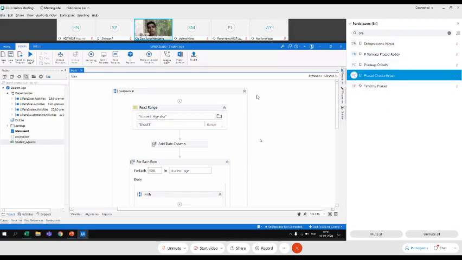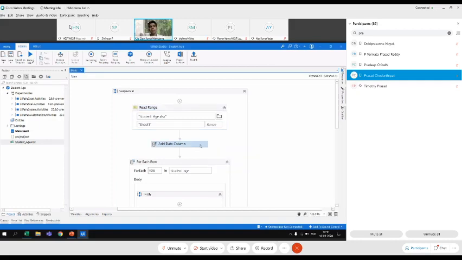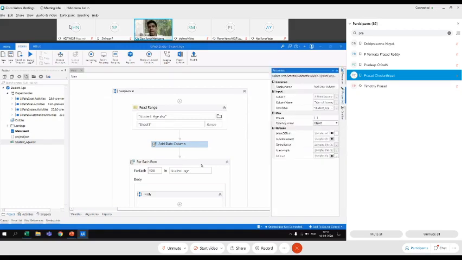Effectively, what did we do? We dragged and dropped the read range activity, specified the location of the file, specified the sheet or the range if you want to read, and then the output of reading this should be a data table. That data table is saved in a variable, whatever name you want to give. Now you have the data table, and you should add the next column. What is the new column you want to add? Probably the year of birth. We want to add that year of birth here by using another activity called add data column.